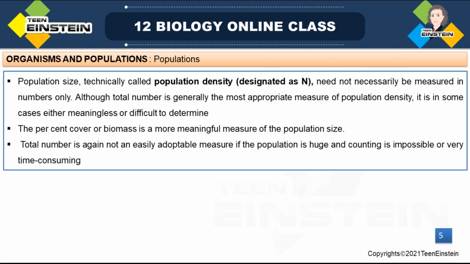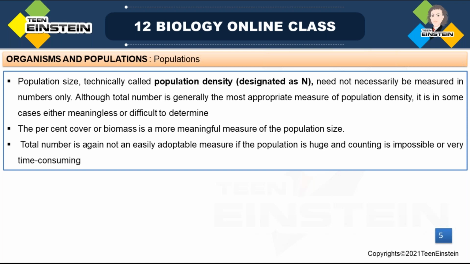So what have we learned today? We have learned about different population attributes: birth rate and death rate, sex ratio, population age, and population density or population size.